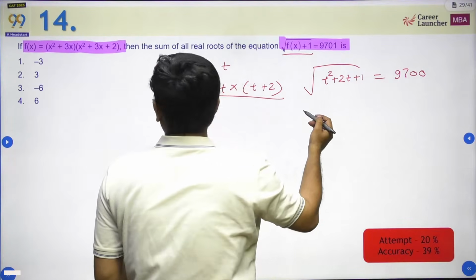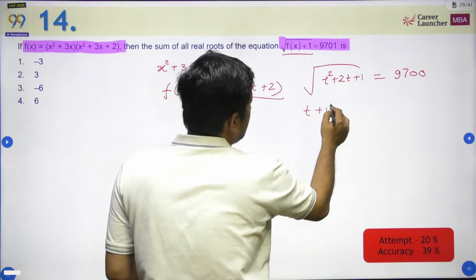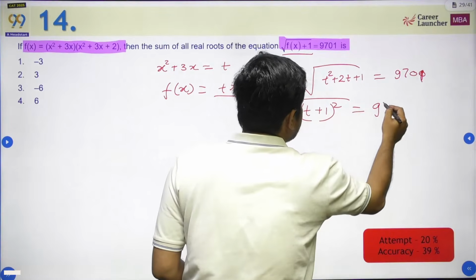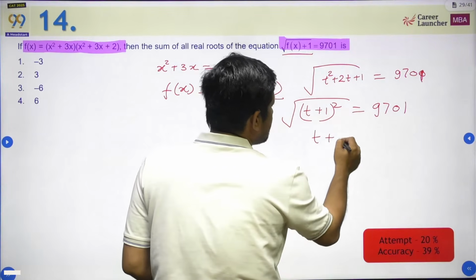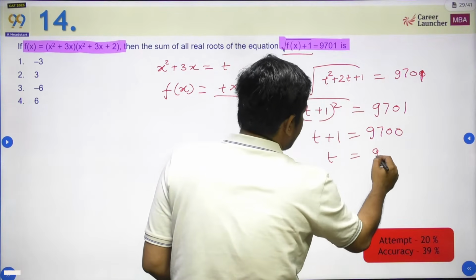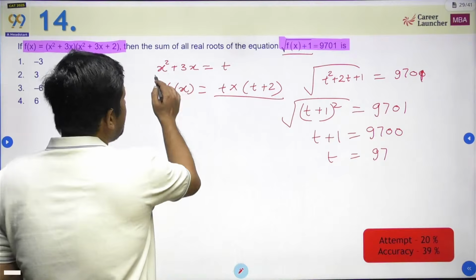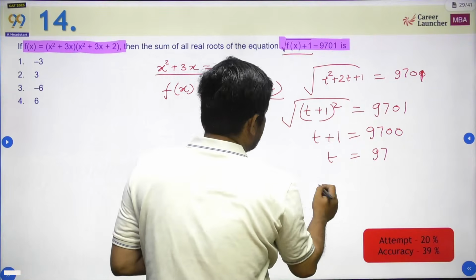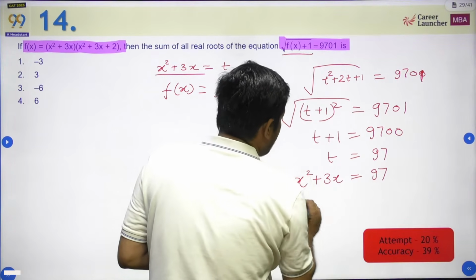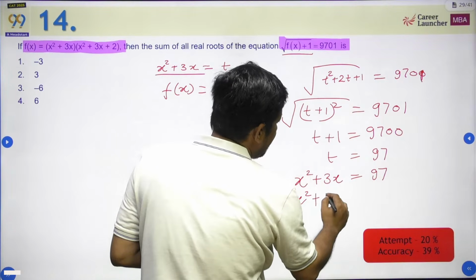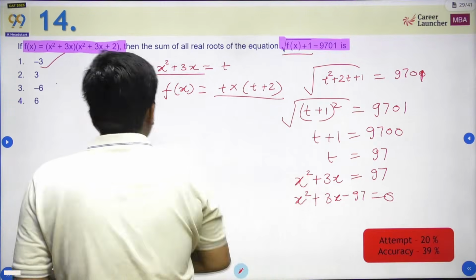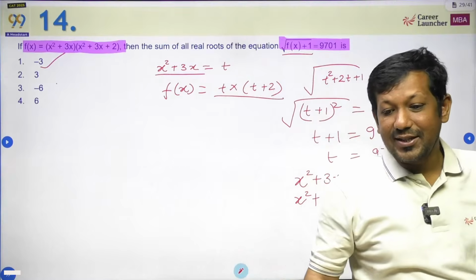So now what am I going to get? I am going to get t plus 1 whole square, and that is equal to this 9701. So t plus 1 comes out to be 9701. So t comes out to be 97. Okay. Now what is t? That is x square plus 3x equal to 97. So I am going to get x square plus 3x minus 97 equal to 0. What is the sum of roots? It's a quadratic equation. So sum of roots becomes minus 3.